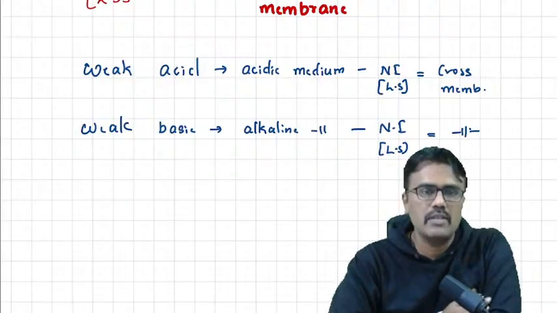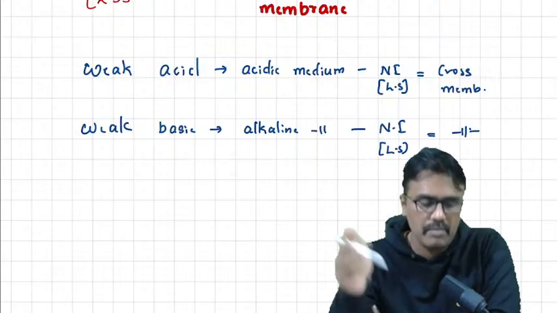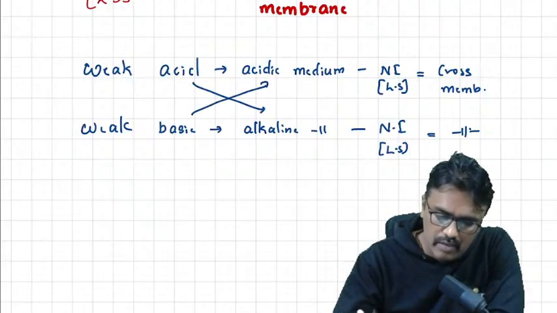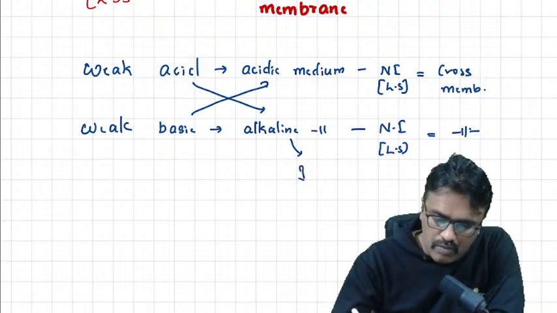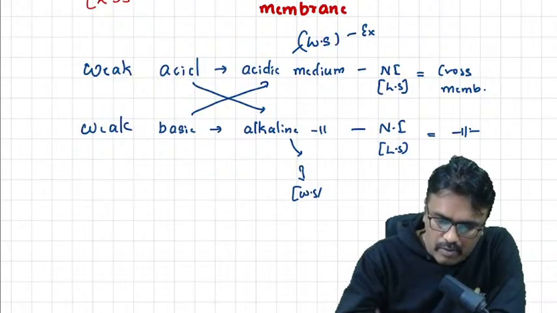So this is a basic concept. But if you make these changes the other way around, if you place an acidic drug in alkaline medium, or a basic drug in acidic medium, then the drug will become ionized, what we call water soluble. It will become water soluble and get easily excreted out. So let us see the options now.